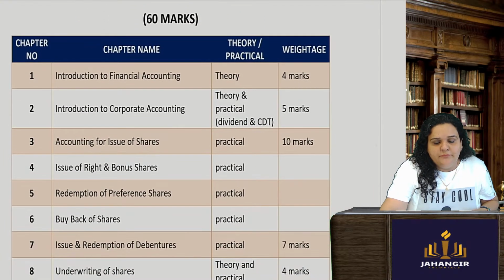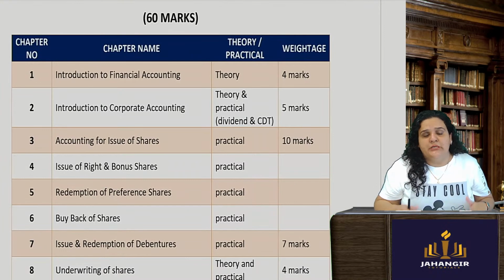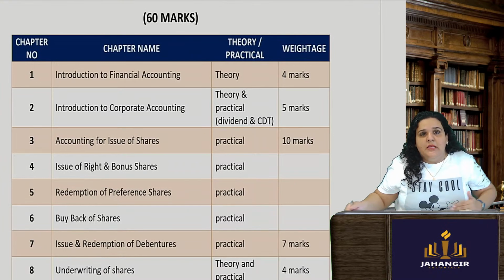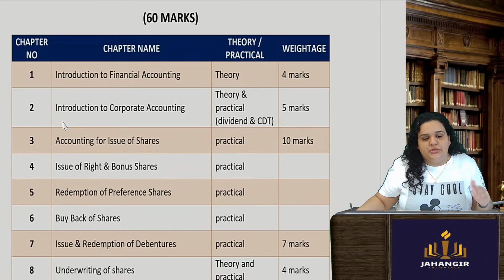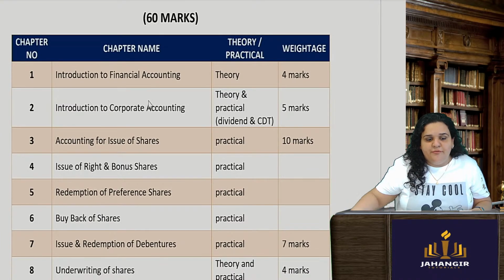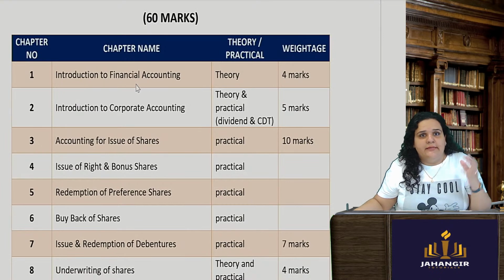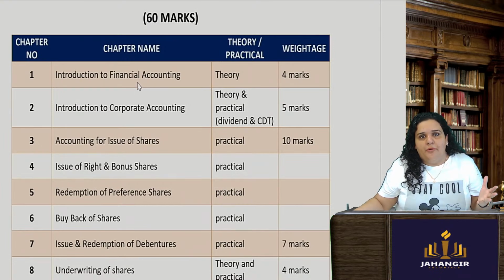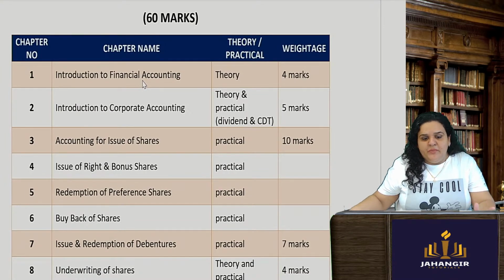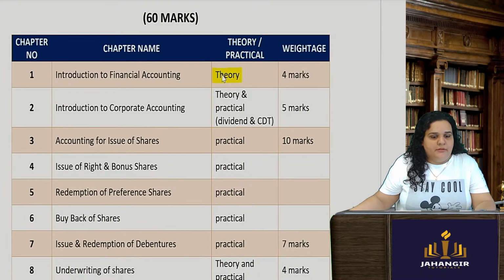Coming to the corporate accounts section, part A, 60 marks, which begins with introduction to financial accounting. Now this is a very basic chapter for all those who know accounts, but for those who do not know accounts, then the golden rules of accounting, trial balance, debit, credit is a little bit important. You can expect the institute can ask you one or two questions out of this particular chapter. It is more on the theory side, so do not skip your theory.